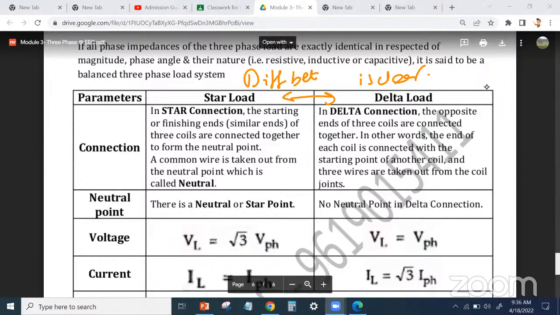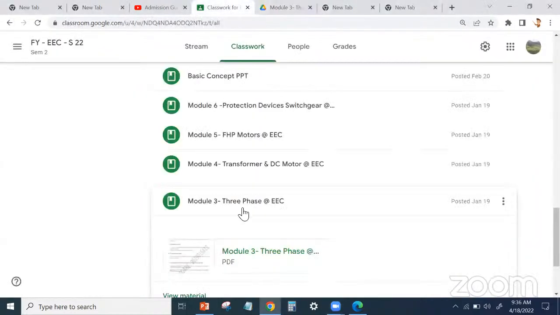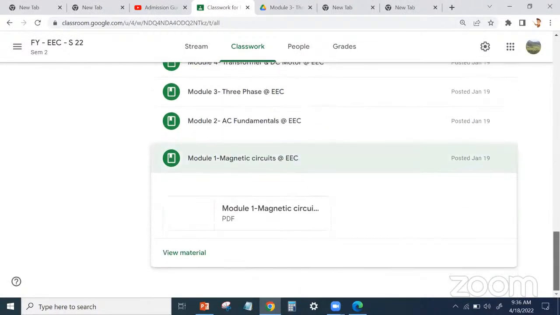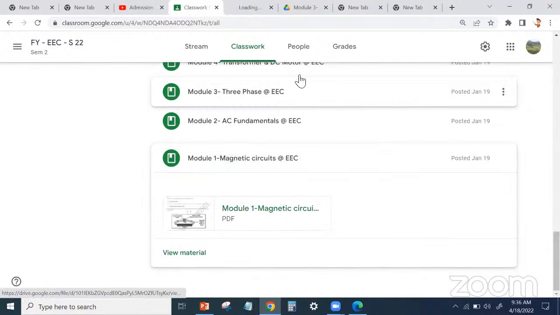The next lecture will start with module 1, that is magnetic circuit. The next time we will start with a new chapter. It is very simple. Once you complete module 1, the remaining chapters are shorter; 2-3 lectures will complete them. I have uploaded everyone's notes, so you can start reading. In the next lecture we'll start with module 1, magnetic circuit.